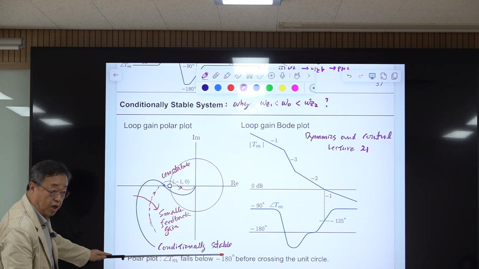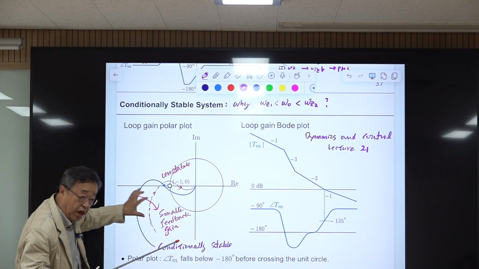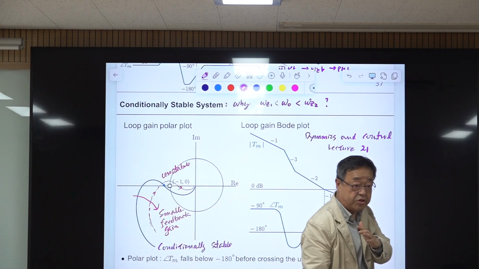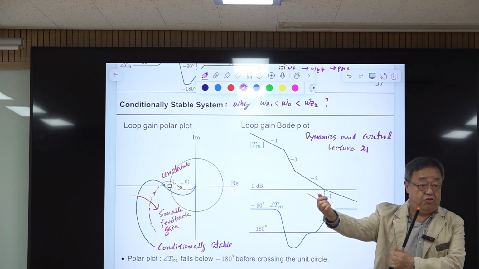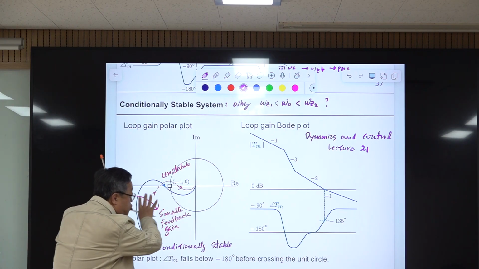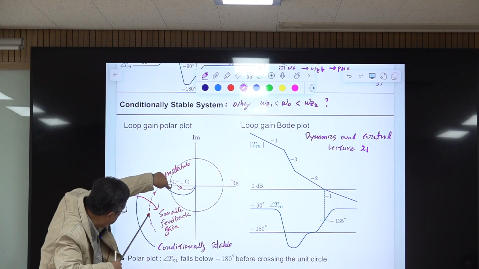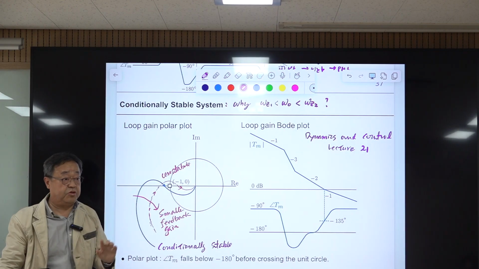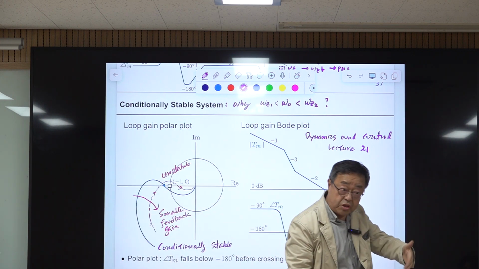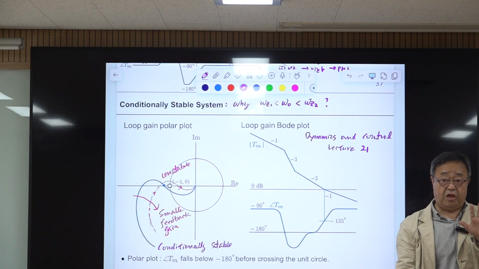Conditionally stable means this is stable, but if the gain is reduced, with the phase remaining the same, meaning the shape of the polar plot trajectory remains the same, then this radius is reduced, so it's contracted here. Everything remains the same, and it is only contracted with reduced gain. Then for this case, this red one, it hits here. It becomes unstable. Now this is stable, but when gain is reduced somehow, the system becomes unstable. Okay. That is called a conditionally stable system.